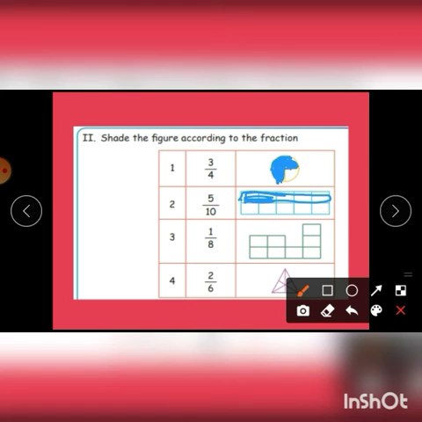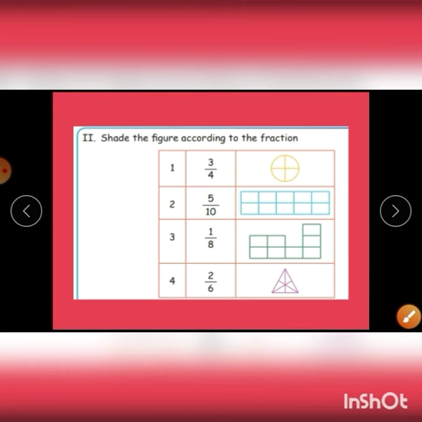Out of 10, we want to shade 5. Here in 8 equal parts, we want to shade only one part. So that will be 1 by 8. Okay, out of these 6 equal parts, we want to shade only one portion.